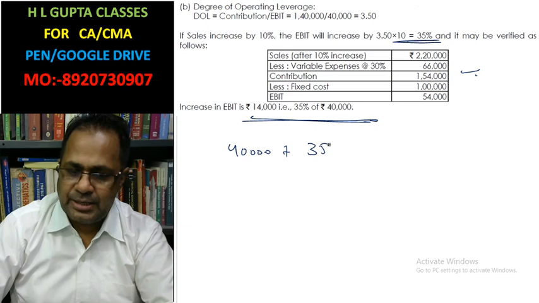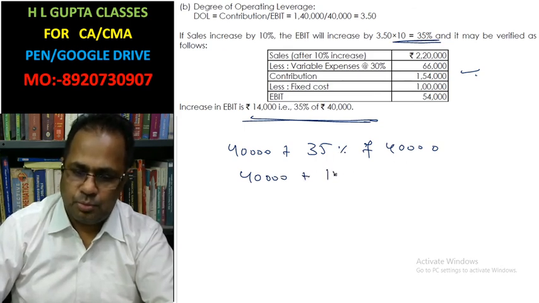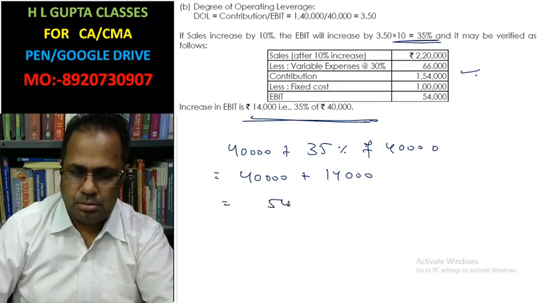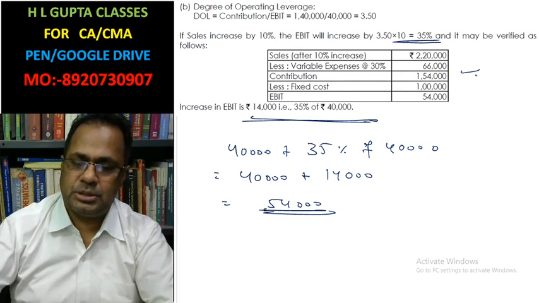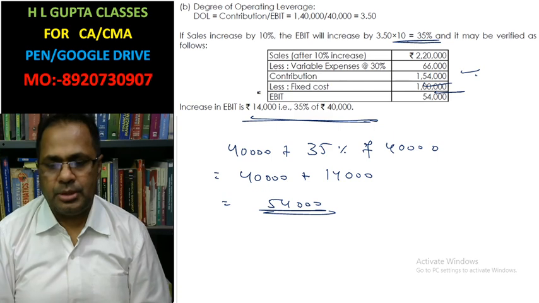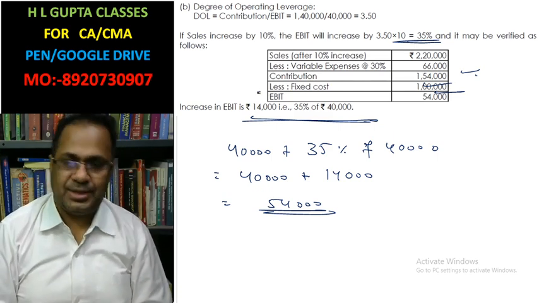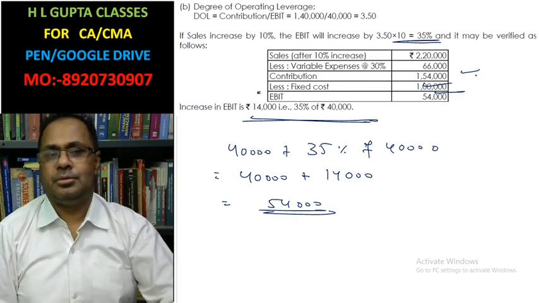In the second case, 35% of 40,000, that is 40,000 plus 14,000, which is 54,000. This is calculated. In the solution of the question, it is proved. You can prove it as well. Income statement, you know how to calculate. Okay. Thank you, class.